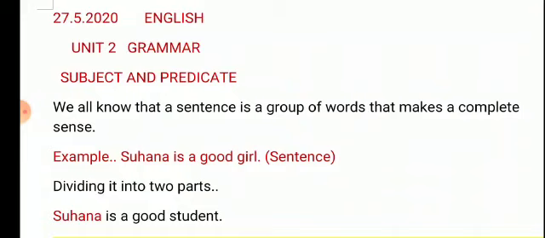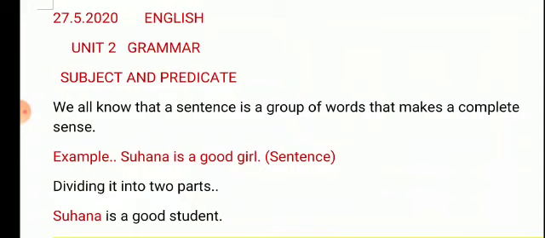Right? Now, a question might be arising in your mind that, ma'am, why have you written Suhana with the red and is a good student with the black pen? Because, beta, I have divided the sentence in two parts, that is the subject and predicate. Subject is Suhana, and predicate is a good student. How? Beta, Suhana is a name. It is the naming part of the sentence. Is a good student, it is the telling part. This part is telling us about Suhana.